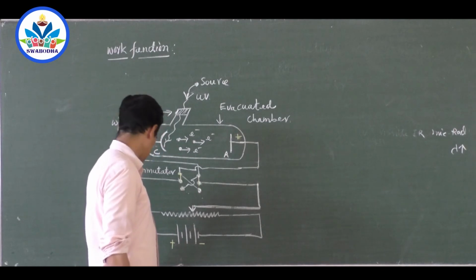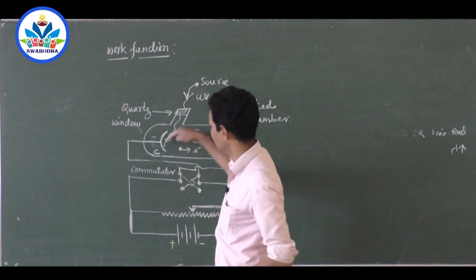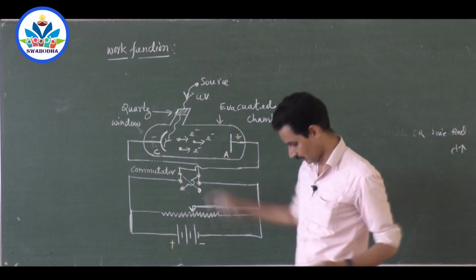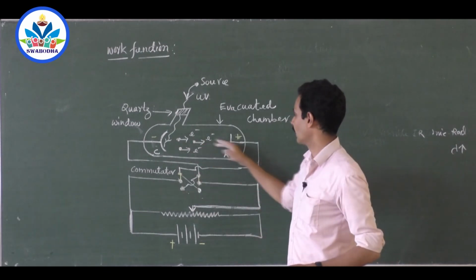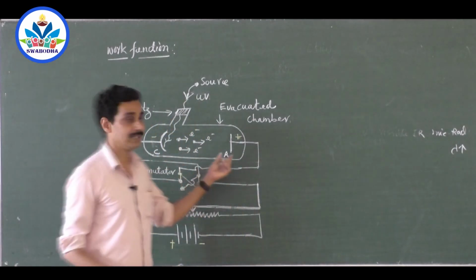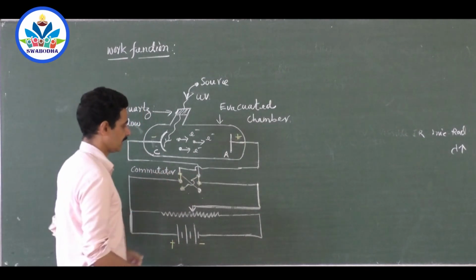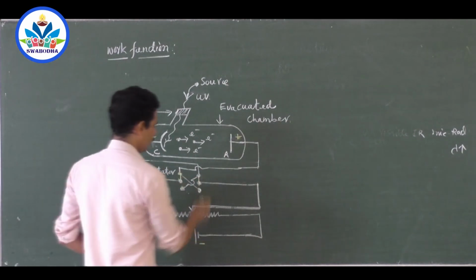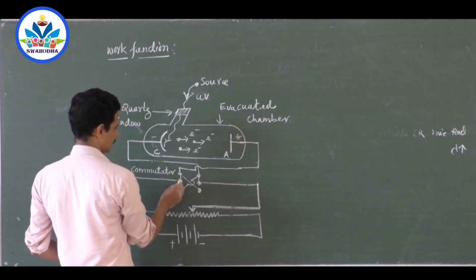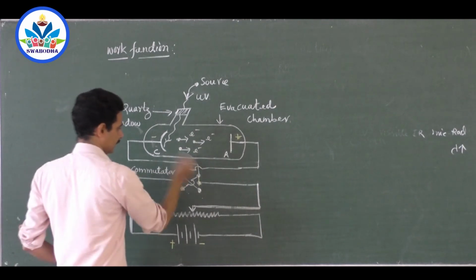Now cathode is given negative, anode is given positive. Light of suitable frequency, say ultraviolet light, is made to fall on this. Electrons are emitted, and these electrons come out of the material and start moving towards the anode because anode is given positive potential. Anode clearly attracts these electrons, and these electrons will start moving in the circuit. For example, it is connected where it will move like this and this one here.